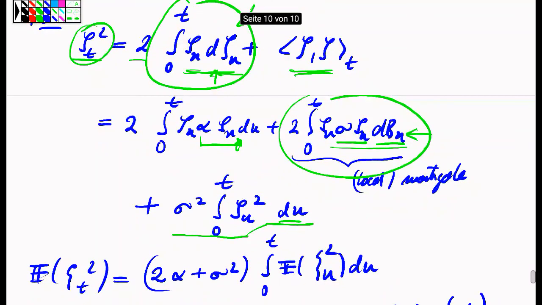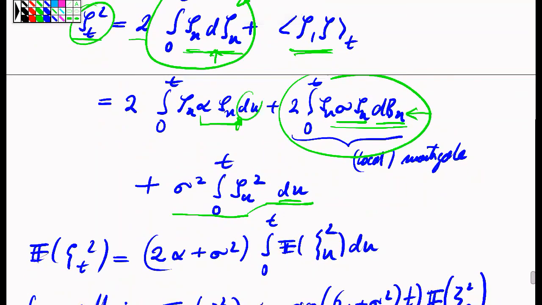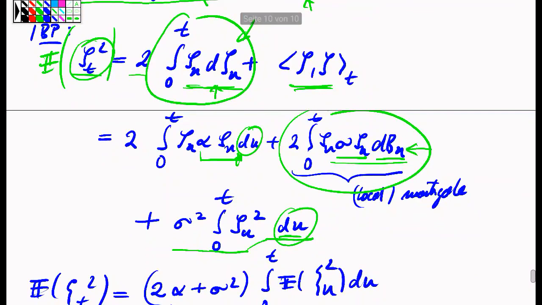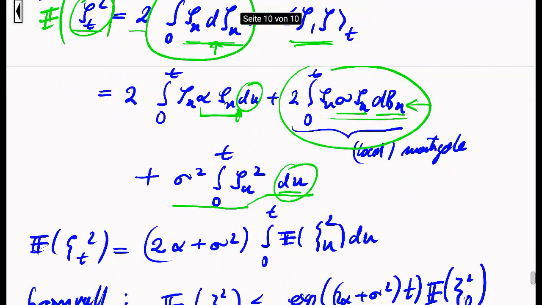And I have a sum of certain conventional integrals, which involve the zeta u part. In particular, if I hit this equality with an expectation operator, everything that is a martingale will disappear. So therefore, I'm arriving at this formula for the expectation of the zeta.